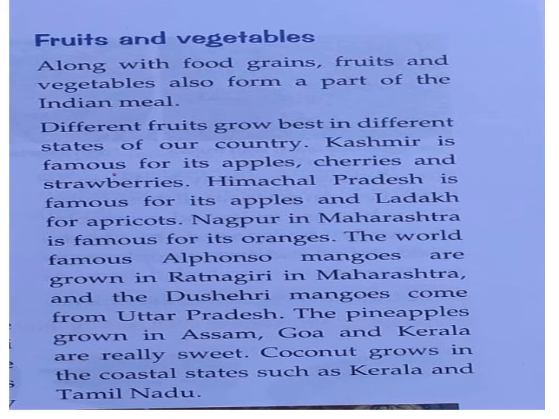coastal states such as Kerala and Tamil Nadu. You will write Kerala, then write coconut. Tamil Nadu, coconut. Understood? So you will write on one side the name of the state or the name of the place of that state, and on the other side the famous fruit of that place. Okay, come to the next.